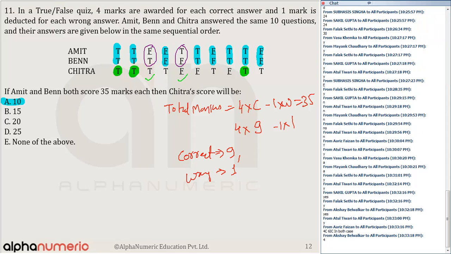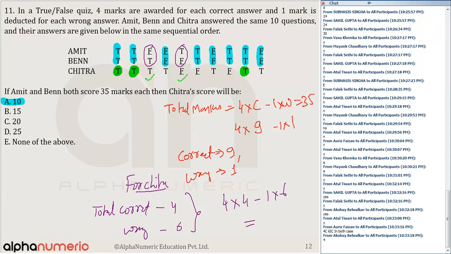Oh, that's right. 3, so here in front you have it written. So the total correct for Chitra is equal to 4, and wrong is equal to 6. So marks will be 4 into 4 minus 1 into 6, which is equal to 10 marks. So that's why the answer is option number A.